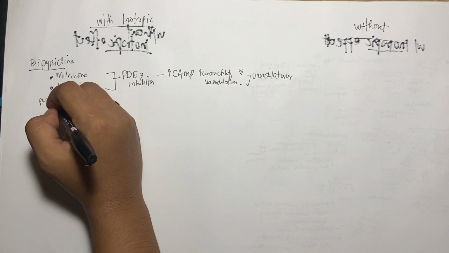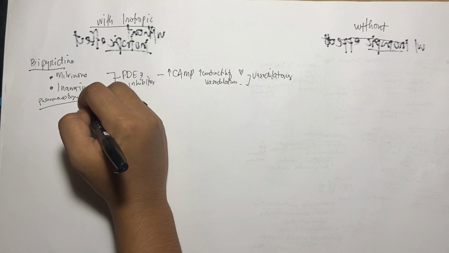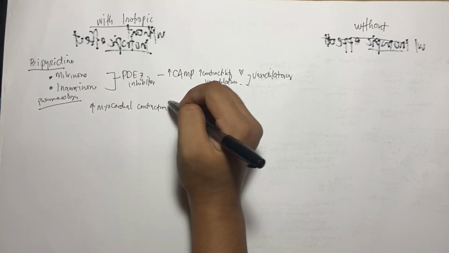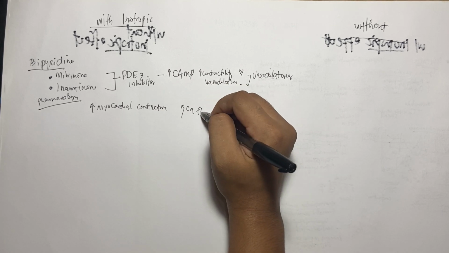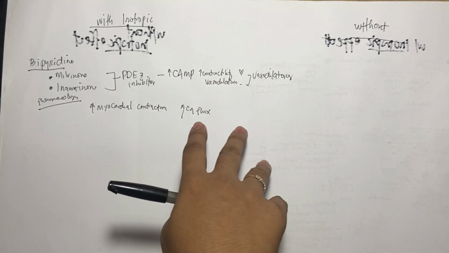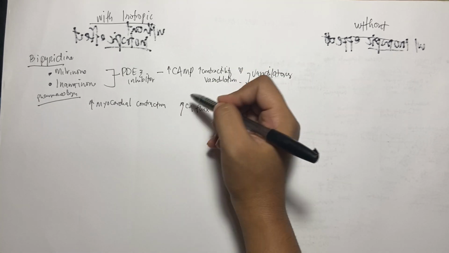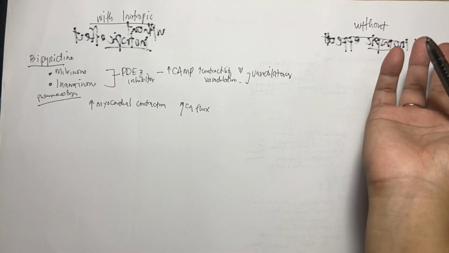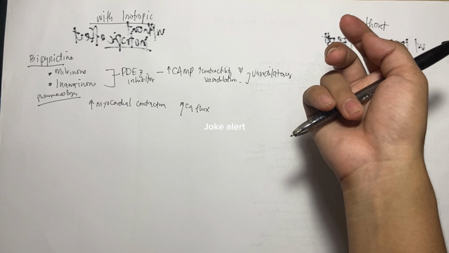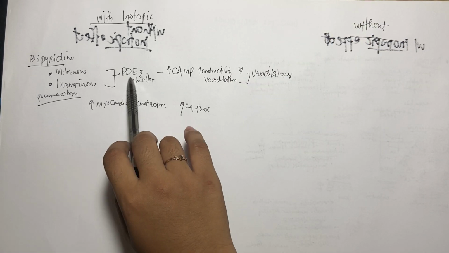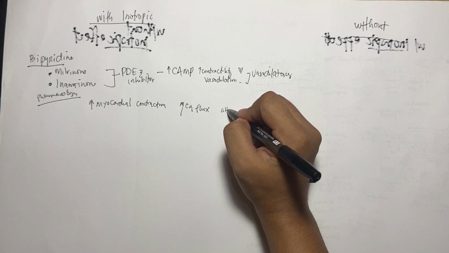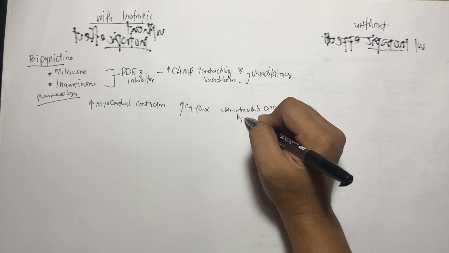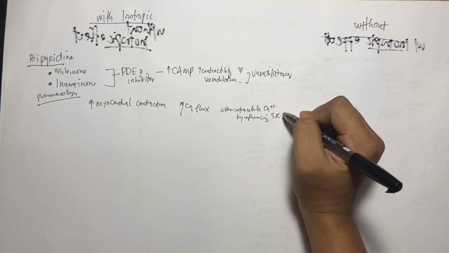So, the pharmacology behind this one, it increases myocardial contraction, which increases calcium flux, altering intracellular calcium movements. It acts by influencing the SR, so that is why PDE, murag PDA. So it alters intracellular calcium by influencing the SR, sarcoplasmic reticulum.